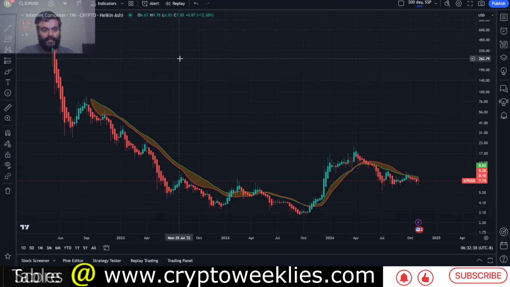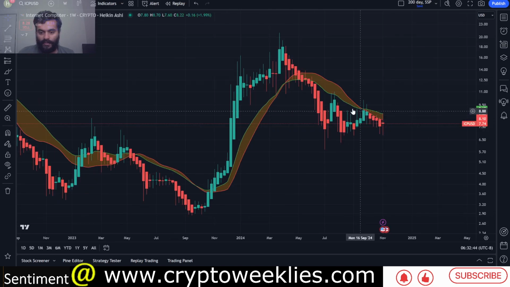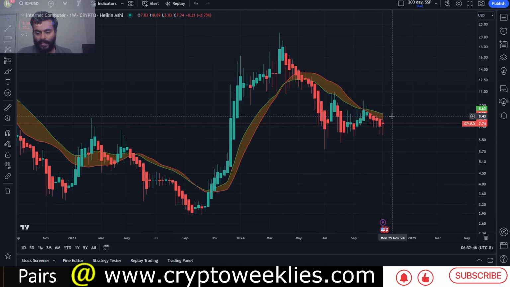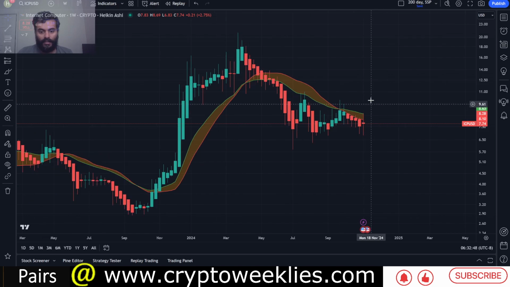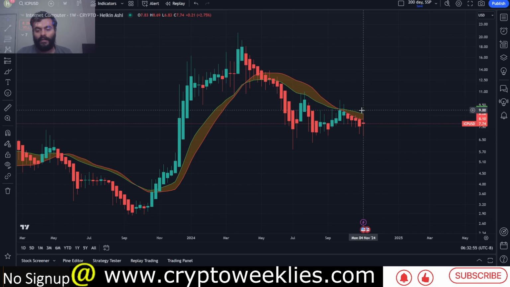This is the weekly price action for ICP on TradingView, analyzed using the 20-week simple moving average and 20-week exponential moving average. Per this analysis, the price is trying to break out from this bull market support band.